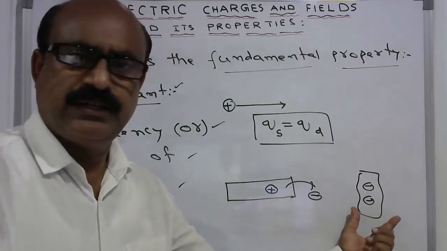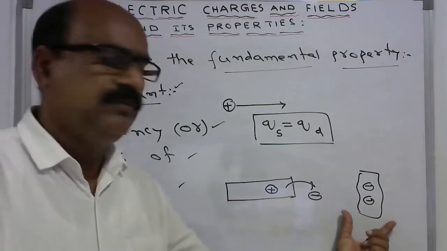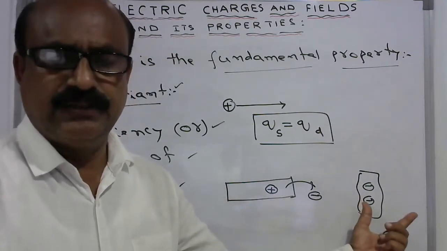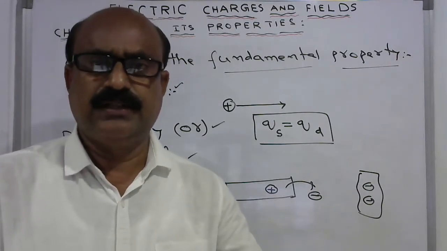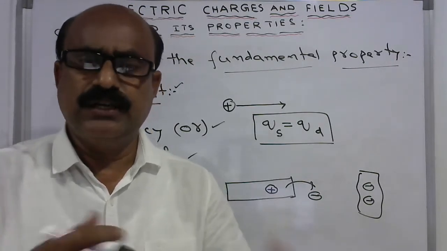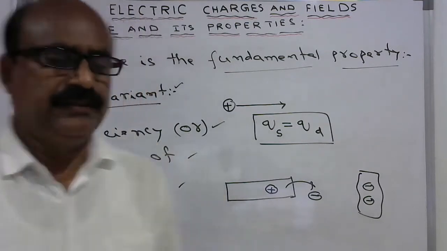If any body or particle gains an electron, it can be considered negatively charged. So for the charge, the main particle is the electron. By losing an electron or by gaining an electron, it gets the charge.